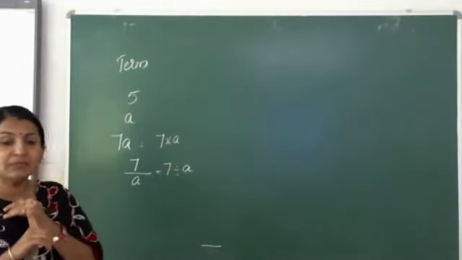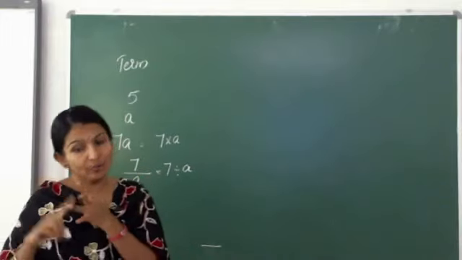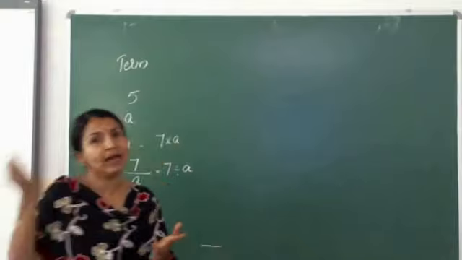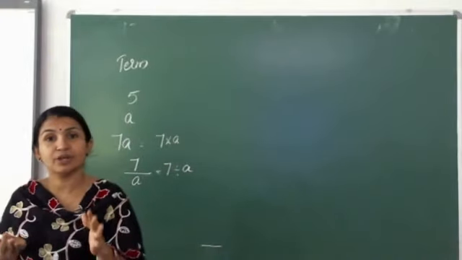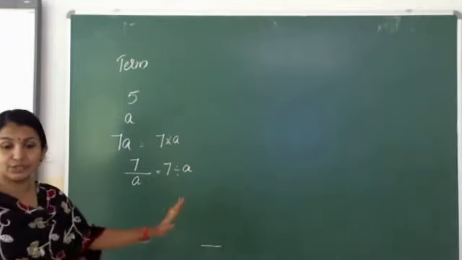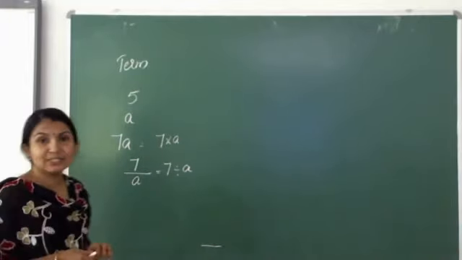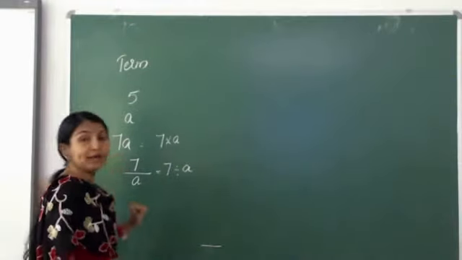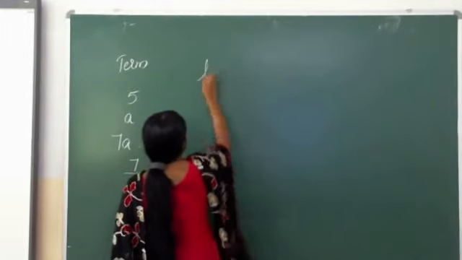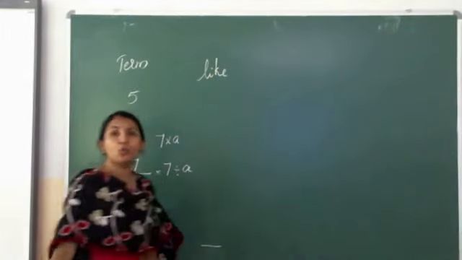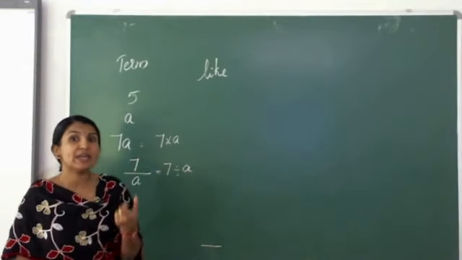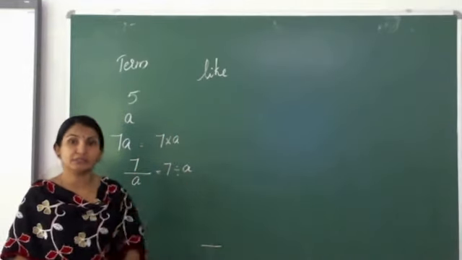It means a term is a constant or a variable, or we can say a product of a constant and a variable, or a quotient of a constant and a variable. Till this it's clear to you, right? Now let's move towards the next one, that is like terms. What do we call like terms? Like fractions we studied, in the same way, like terms. What is a like term? Like terms means the variables are the same for different terms.